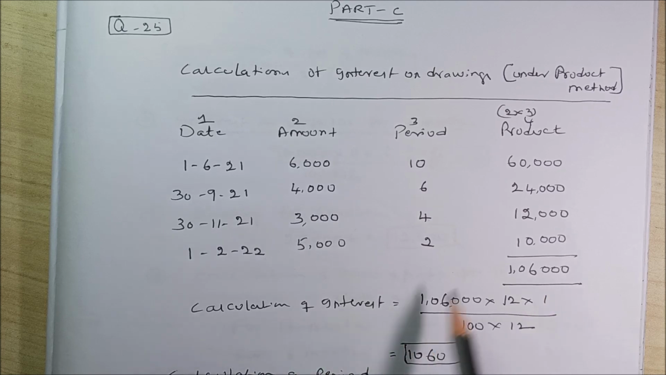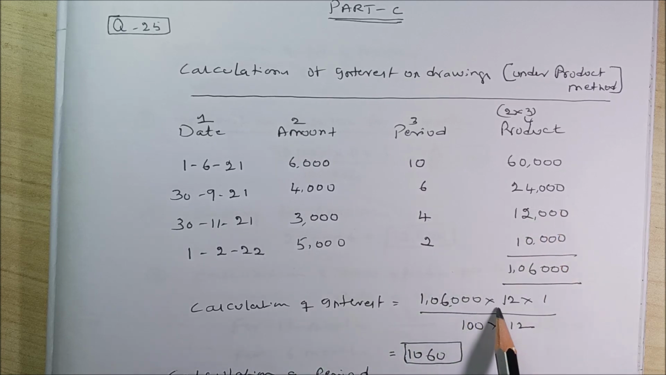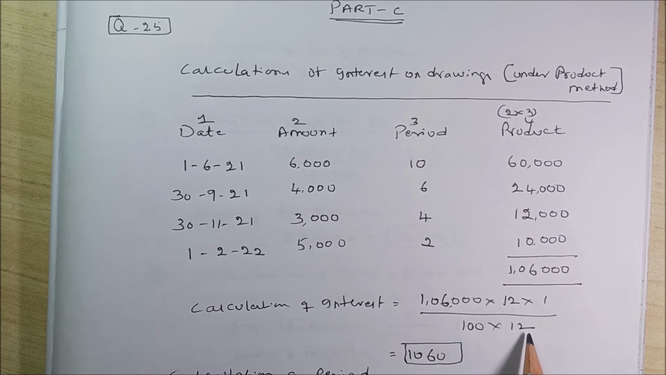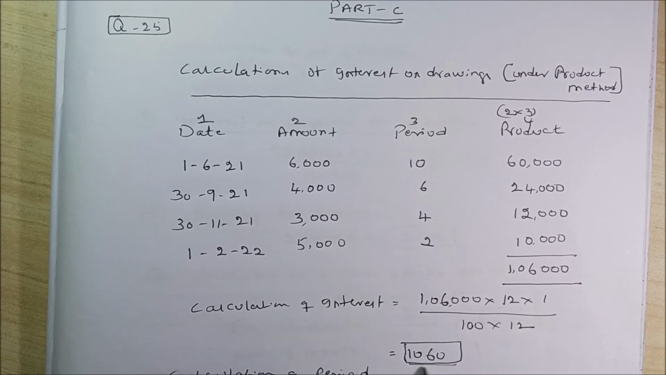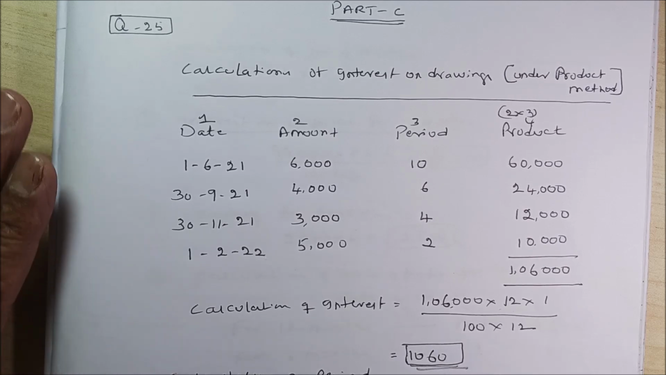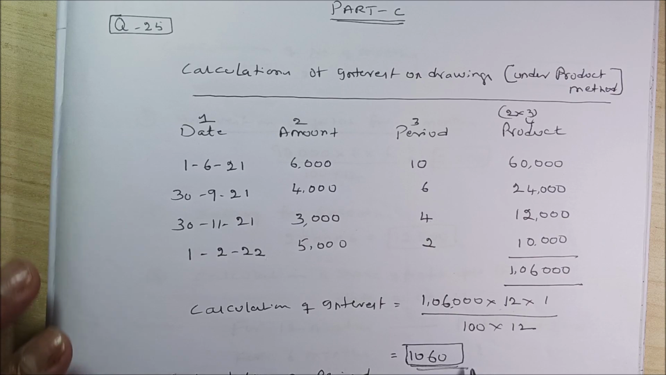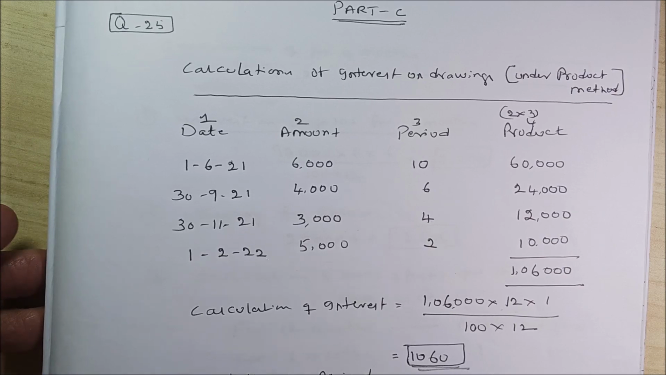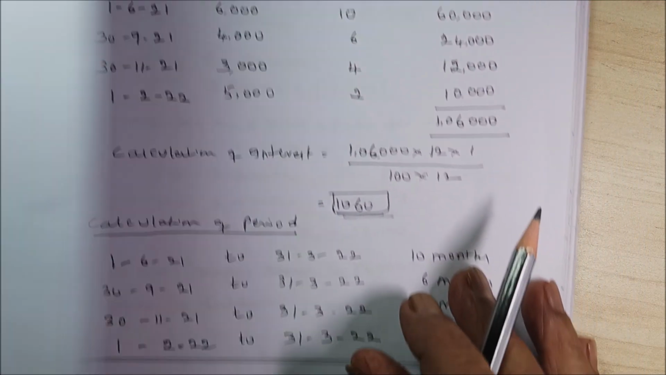Calculation of interest, it is very simple. Product 1,06,000 into 12% into 1 divided by 100 into 12 because months is there. So, by 12. So, 12 get cancelled, 0 0. Then the interest is how much actually? 1,060. It is very simple. Interest on drawings of Sapna is 1,060. Next question.